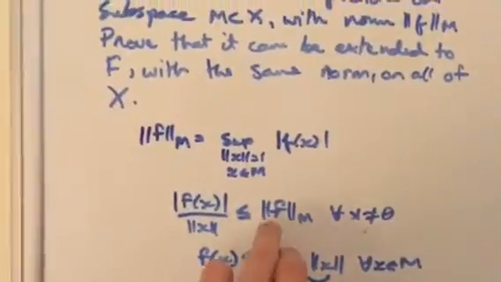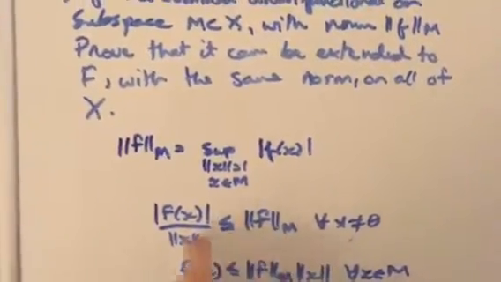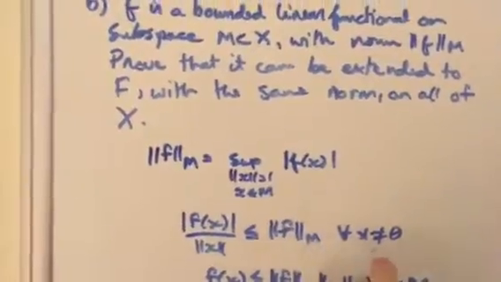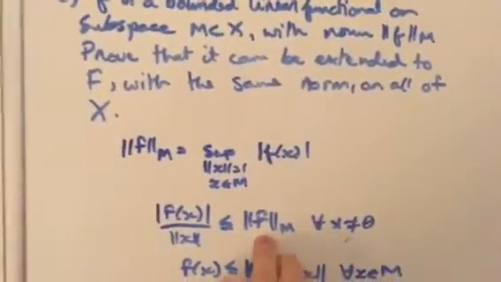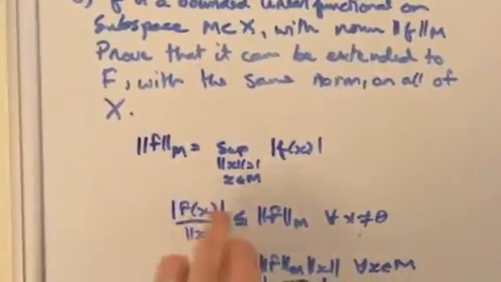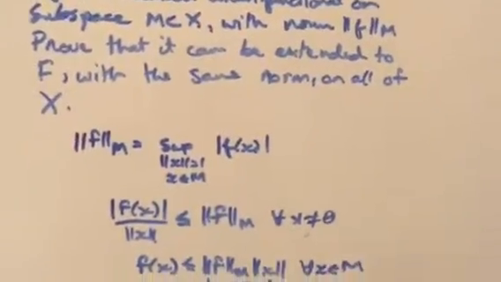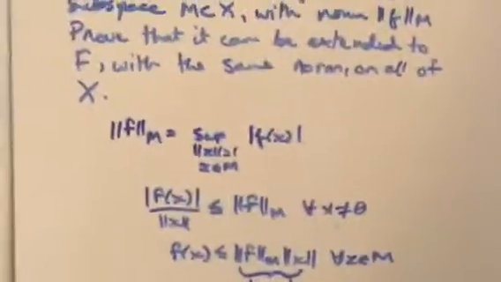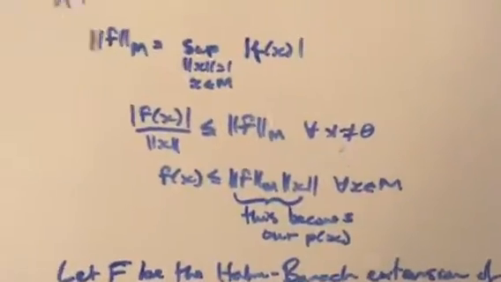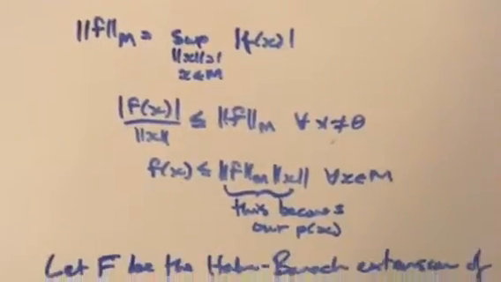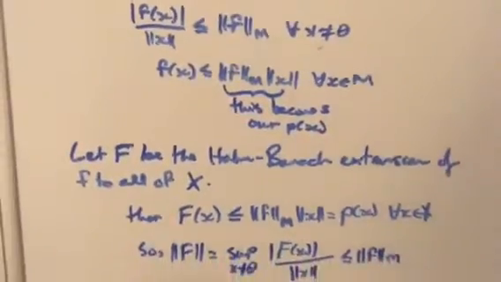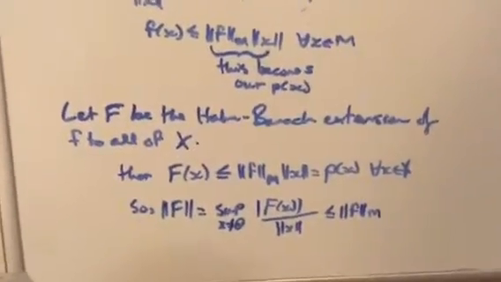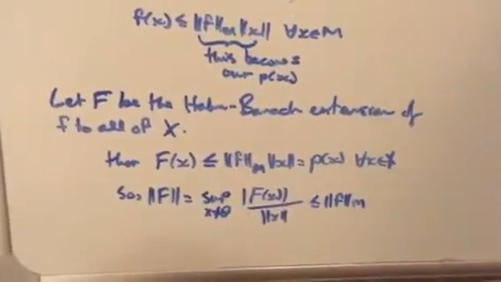Alternatively, the norm is also the sup over all of these. So we know that for any x that isn't the zero vector, this is going to hold. The norm of little f has to be greater than or equal to the absolute value of f of x divided by the norm of x. So this means that for any x in our subspace M, this relation holds. And let big F be the Hahn-Banach extension of little f to all of X.